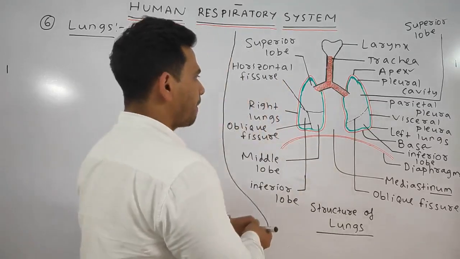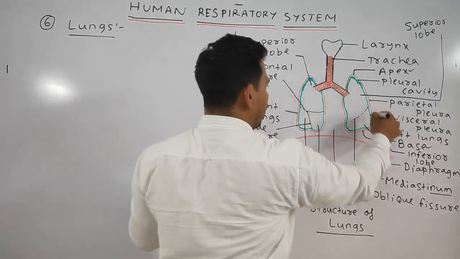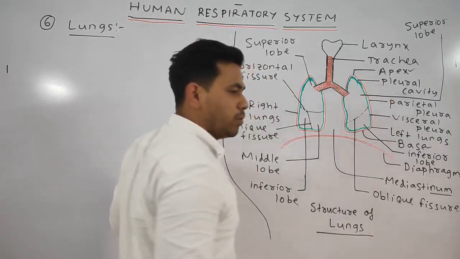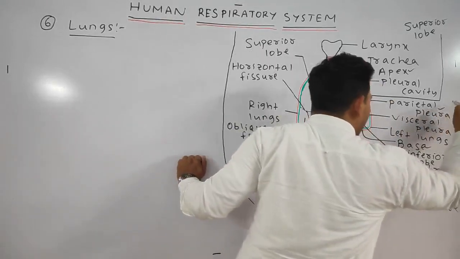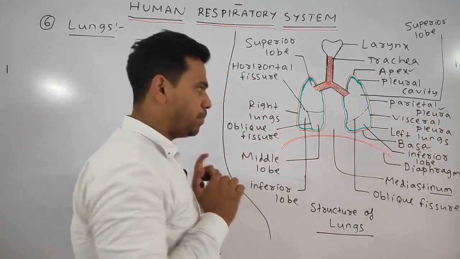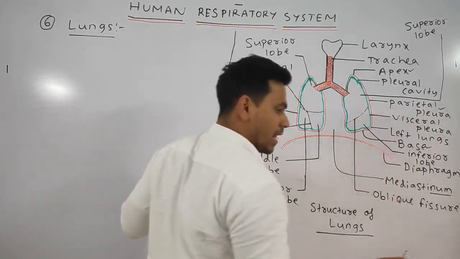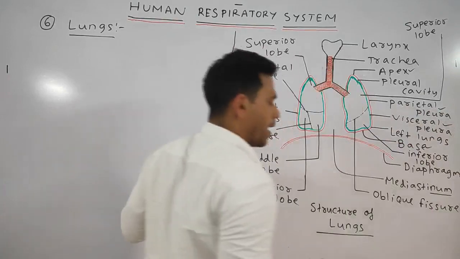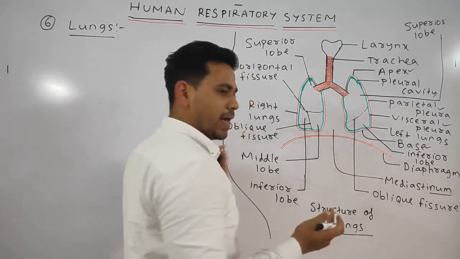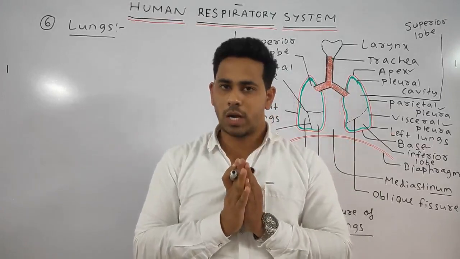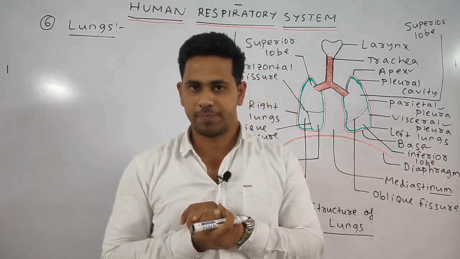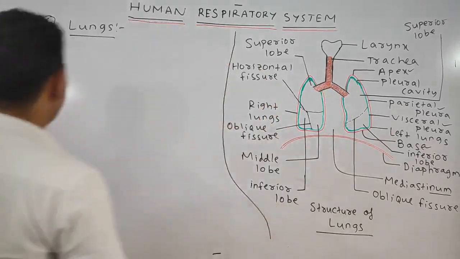You can see here this outer covering is called the pleural sac. It has two layers: the outer parietal layer, or the parietal pleura, and the inner visceral layer, or the visceral pleura. The visceral pleura is attached so much to the lungs that we cannot differentiate it. Okay, students. Next, we'll write